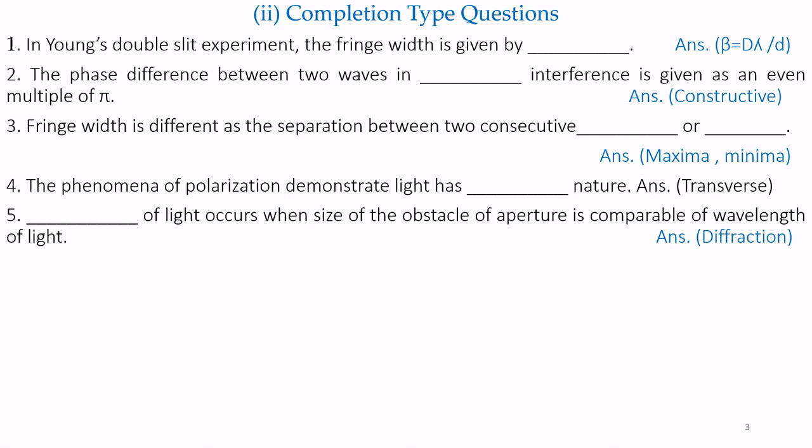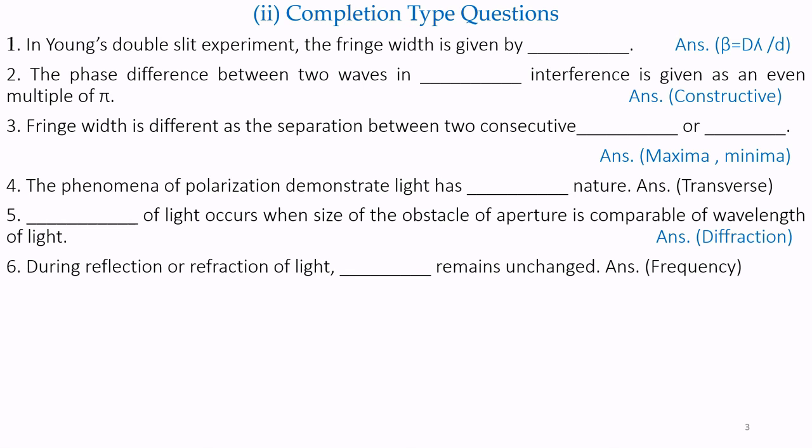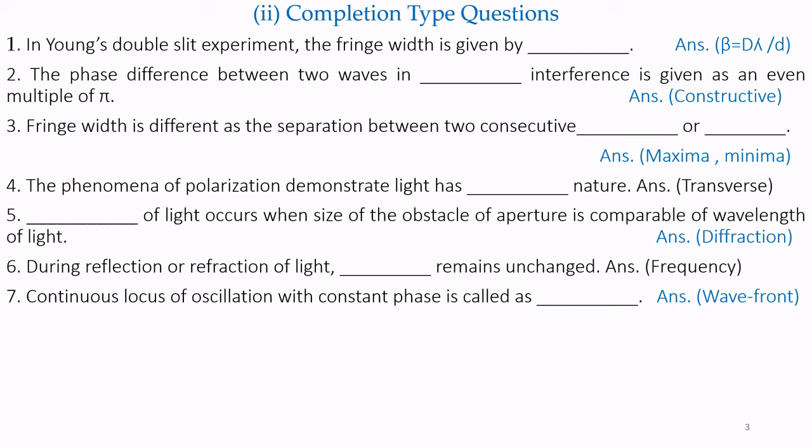Dash of light occurs when the size of the obstacle or aperture is comparable with the wavelength of light. Answer is diffraction of light occurs. Next question. During reflection or refraction of light, dash remains unchanged. Answer is frequency.